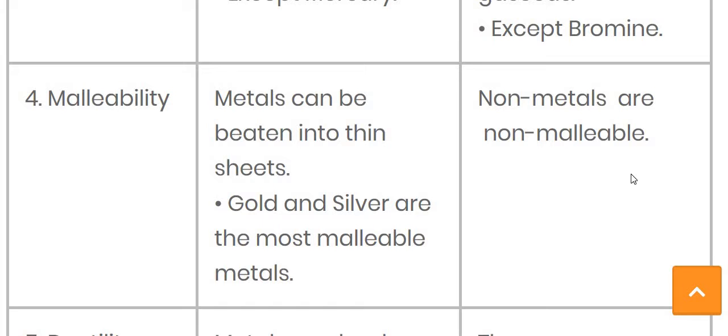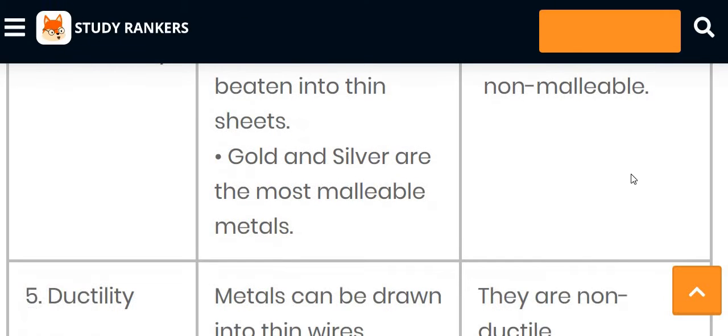Metal can be beaten into thin sheets. For example, gold and silver are the most malleable metals, while non-metals are non-malleable, meaning you cannot convert them into a thin sheet. So that is the malleability characteristic.